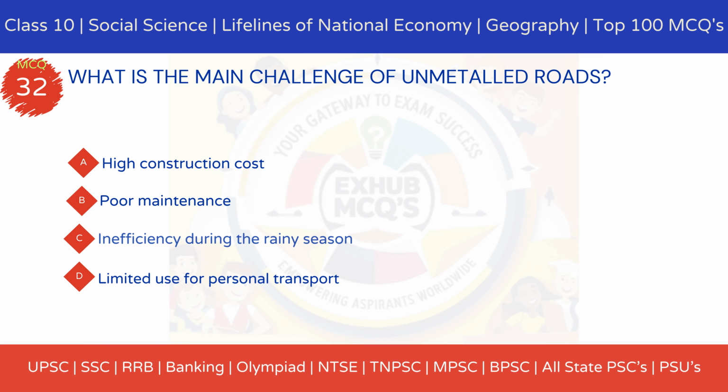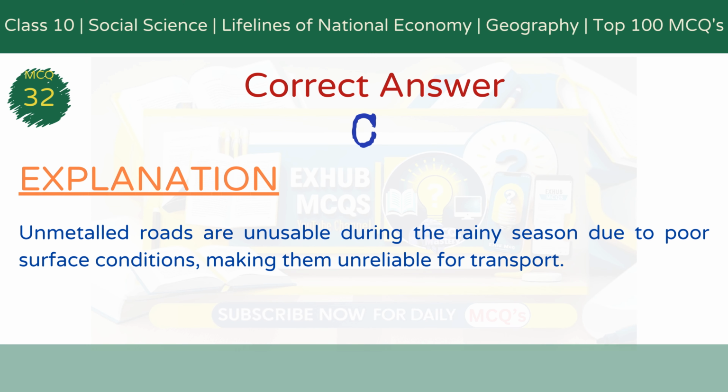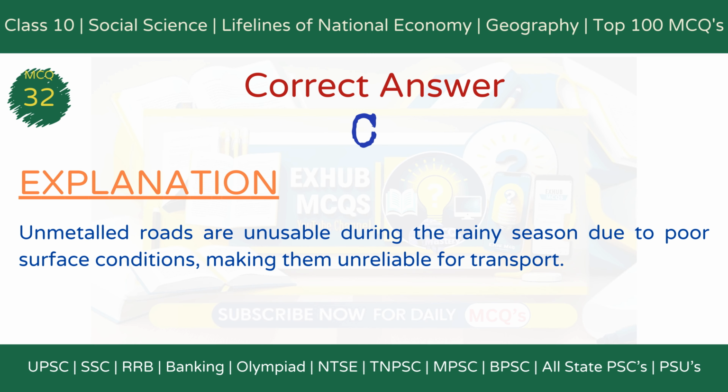MCQ 32. What is the main challenge of unmetalled roads? Option A, high construction cost. Option B, poor maintenance. Option C, inefficiency during the rainy season. Option D, limited use for personal transport. The correct answer is option C, inefficiency during the rainy season. Explanation. Unmetalled roads are unusable during the rainy season due to poor surface conditions, making them unreliable for transport.